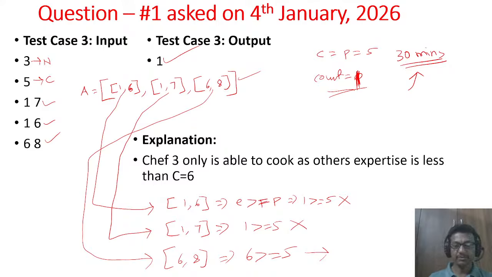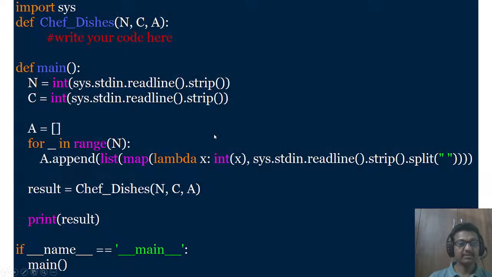Okay, done. So once we are done with this, this is the pre-written code. If you open the editor in your online examination, this kind of code appears on your screen. So you need to understand this code also. So what is given here?